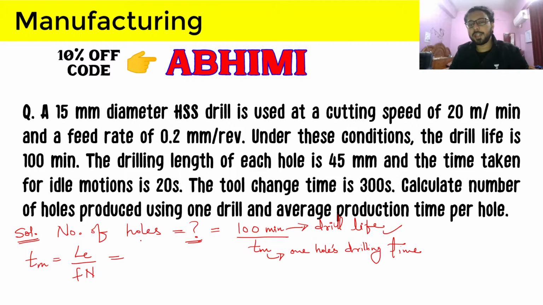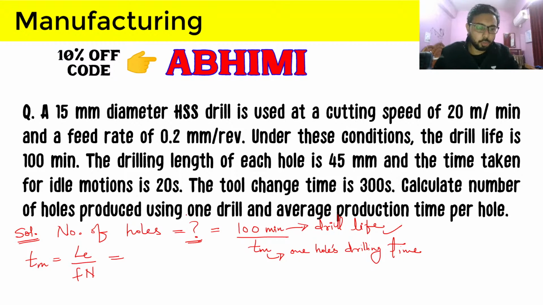So by default we will take this as through holes, because if it is not provided that the length of the hole is less than the workpiece length, then by default it is understood that the hole has equal depth, depth equal to the thickness of the workpiece, simply that.